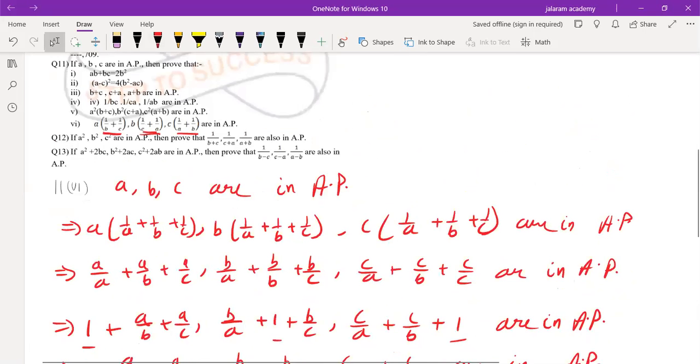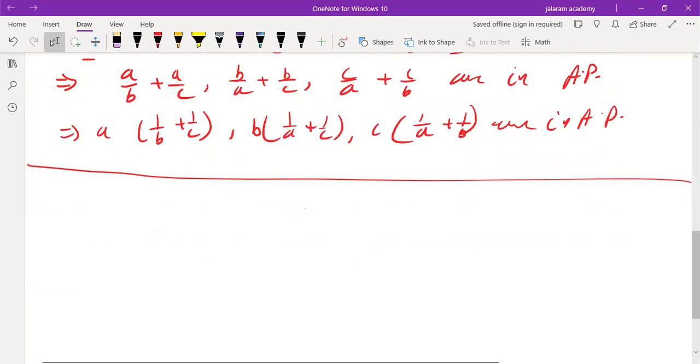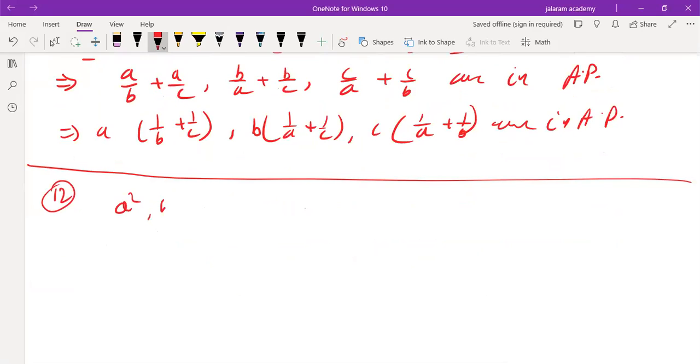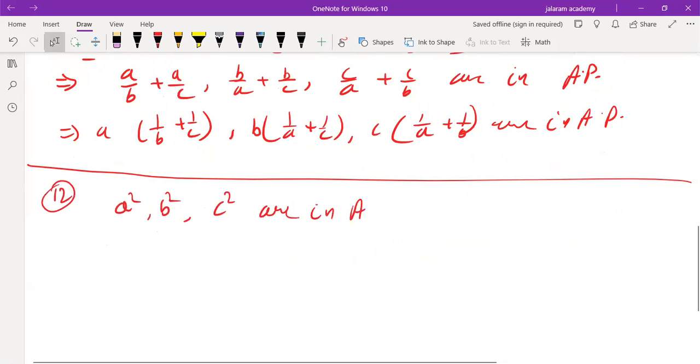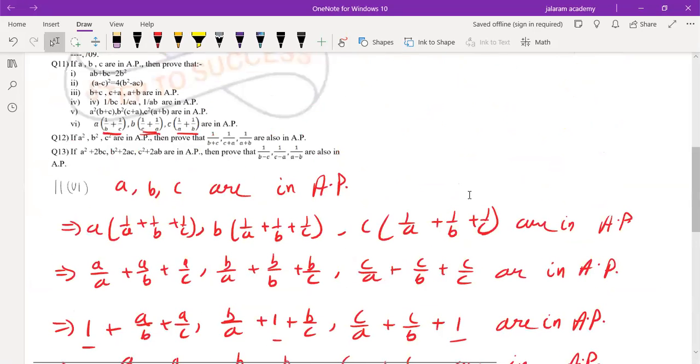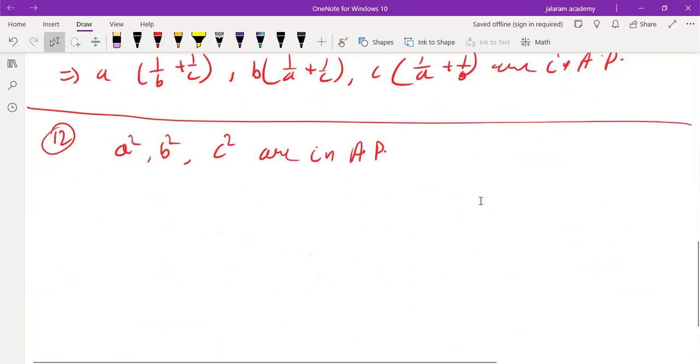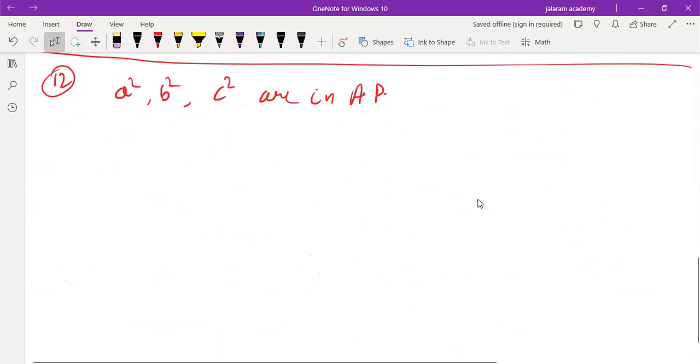Question number 12. Given that a square, b square, c square are in AP. And what do we have to prove? To prove that 1/(b+c), 1/(c+a), 1/(a+b) are in AP.